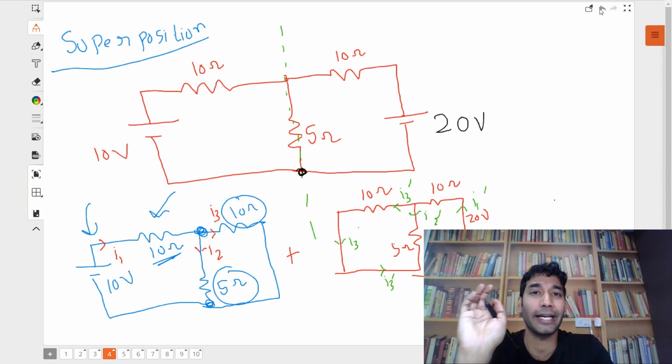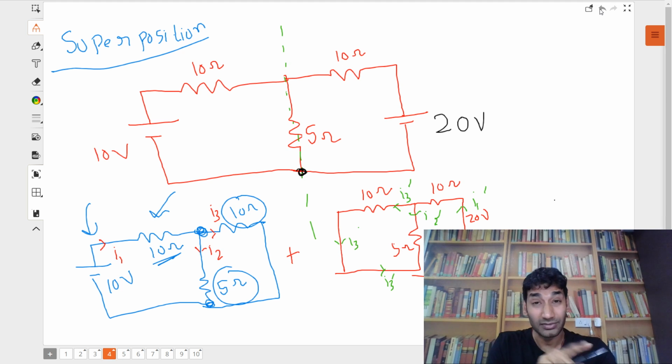You can simply break it up into individual circuits with only one battery. So just keep one battery and remove the second battery. Okay, you can do that. Very simple. Now when you do that, your question becomes a simple series and parallel question.